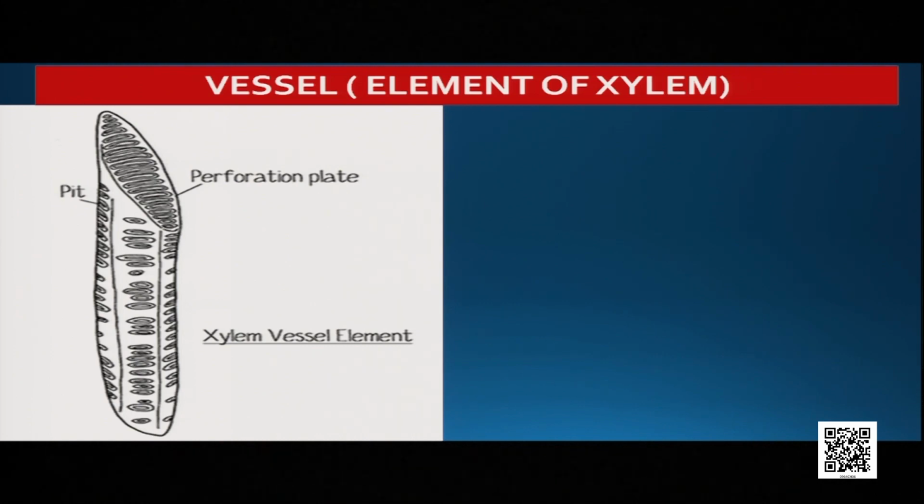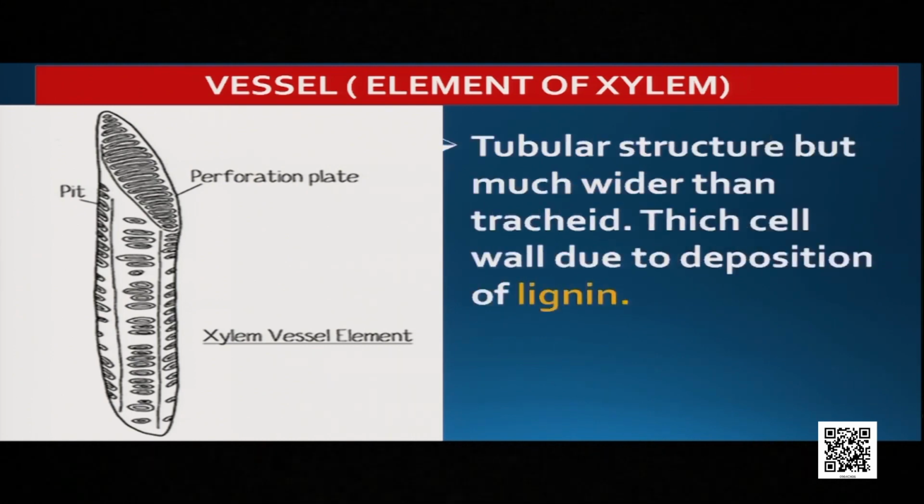Look at the picture. Yes, it is tubular in structure, but much wider than the trachea. Trachea is also tubular, vessel is also tubular, but the vessel is much wider. Here also, the same thing: thick cell wall due to the deposition of lignin. The cell is dead, there is no cytoplasm, no organelles.